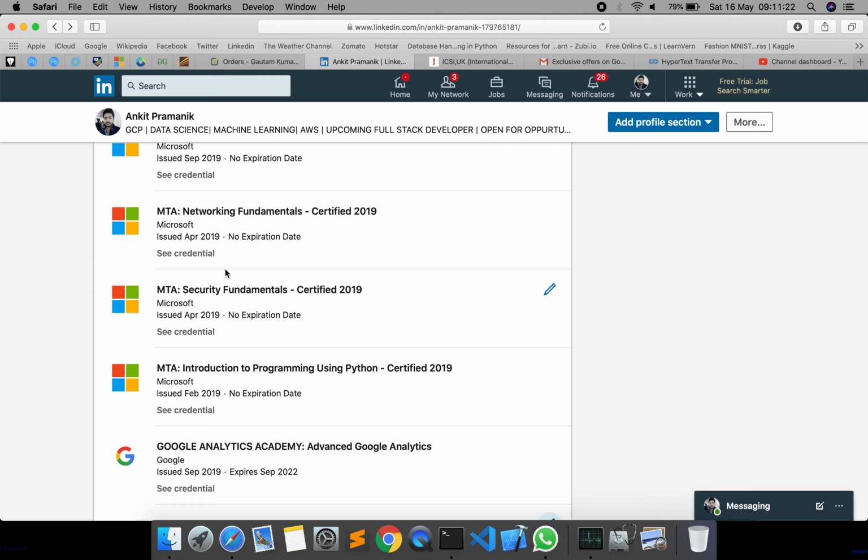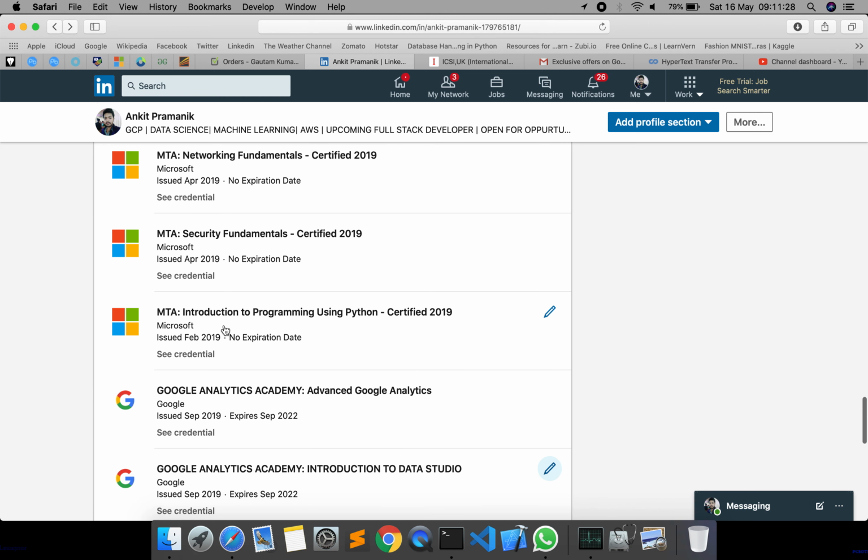And next, the main thing which every global certification must have is the credential ID. This credential ID is a special ID through which someone can verify your certificate. For example, if any HR thinks that your certificate is a fake one, they can verify your certificate. This is a globally unique certification number.